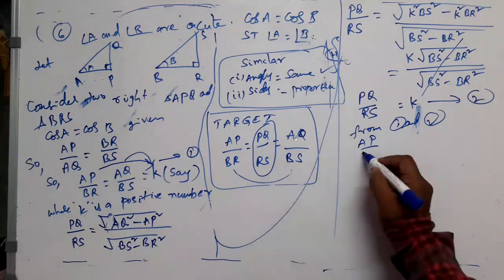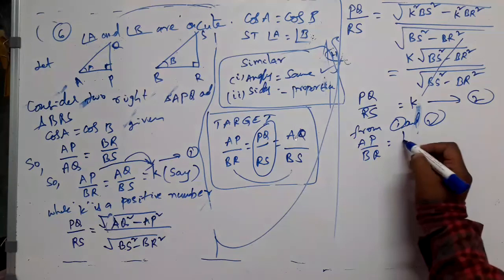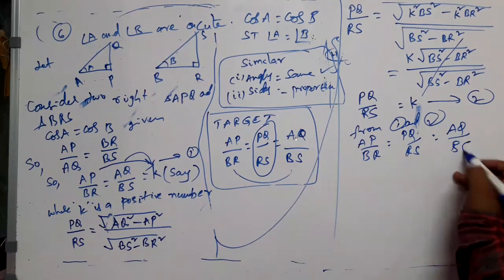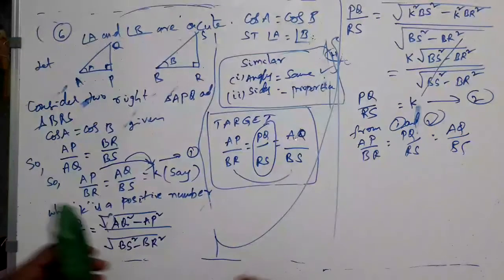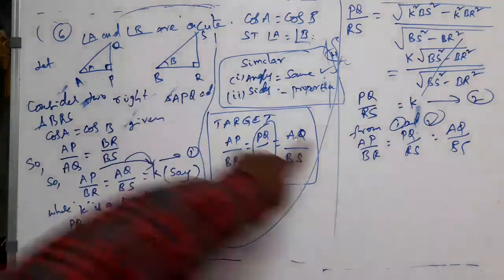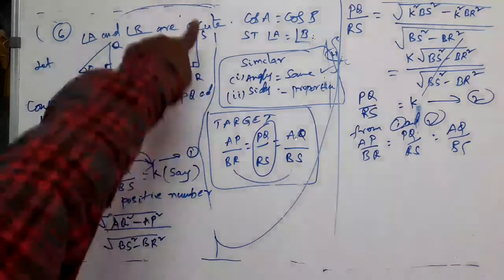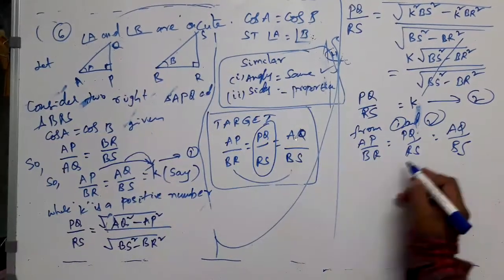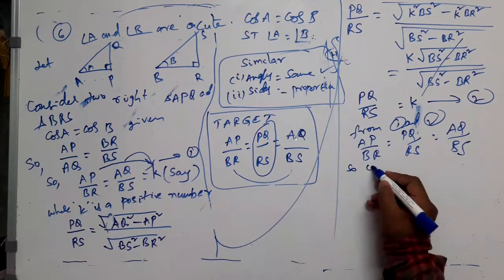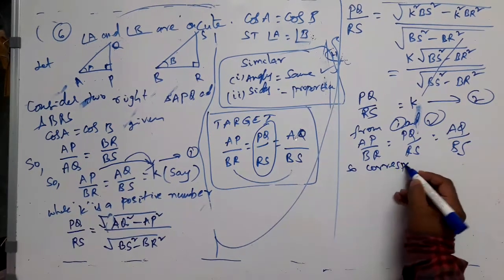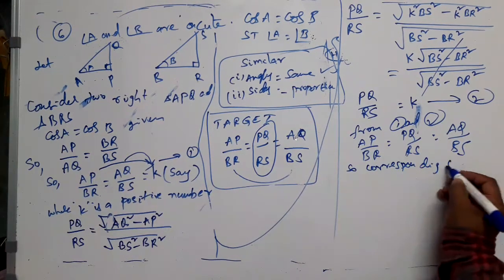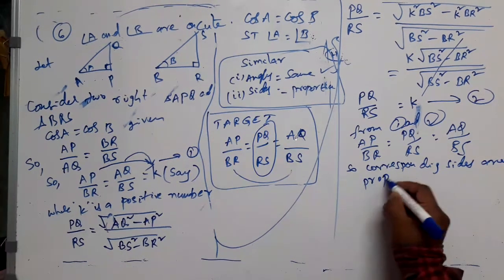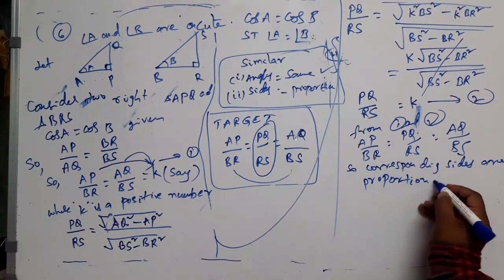AP by BR, this complete relation I can write, right? So that is corresponding sides of these two triangles. That's what I have proved. AP by BR is equal to PQ by RS is equal to AQ by BS, right? So corresponding sides are proportional.